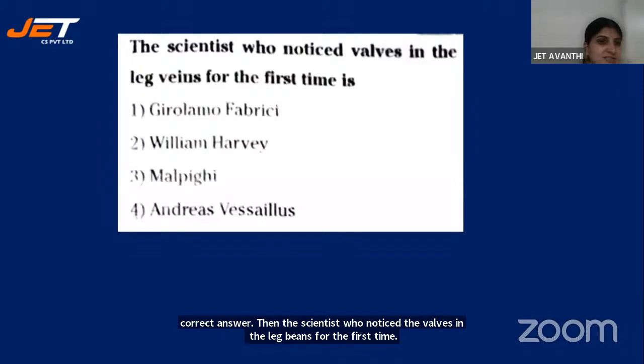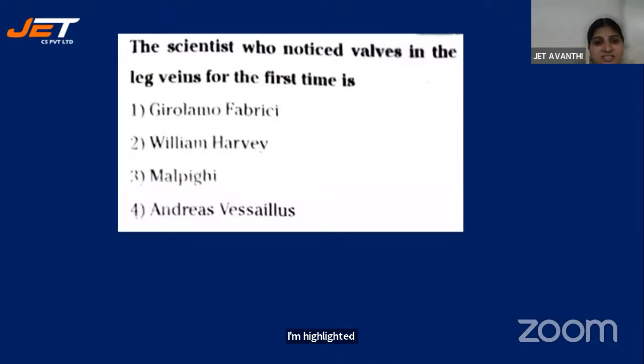Then, the scientist who noticed valves in the leg veins for the first time. I have highlighted this. Girolamo Fabrici, William Harvey, Malpighi, Andreas Vesalius. The fourth one you can treat as the odd one out, because we are not finding this scientist in our transportation concept. Only three scientists, so you may get confused. You have to go with options 1, 2, 3.